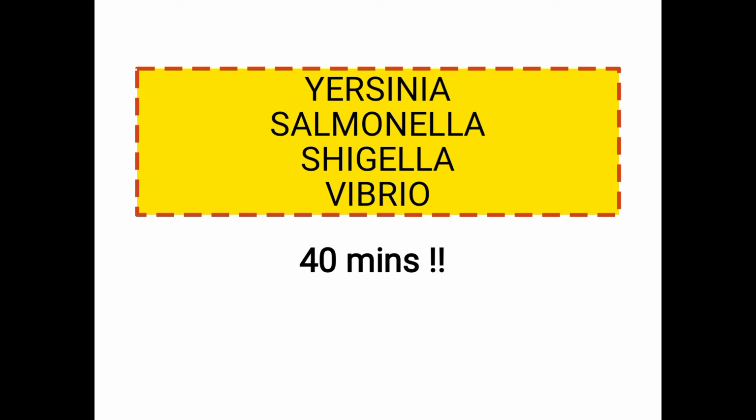Then coming to the virulence factor. So what is the virulence factor? Here is the protein envelope antigen F1. So F1 is the virulence factor. It is heat labile, plasmid coded, and it inhibits phagocytosis. So this is the reason for the virulence. And VW antigen is present. It's plasmid coded. Okay, plasmid coded.